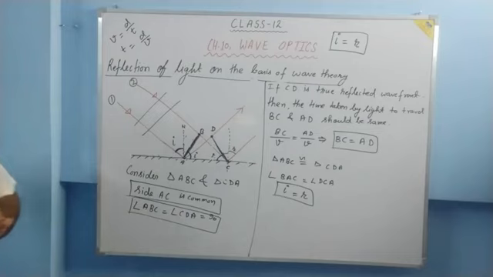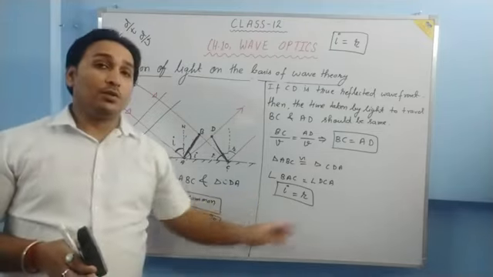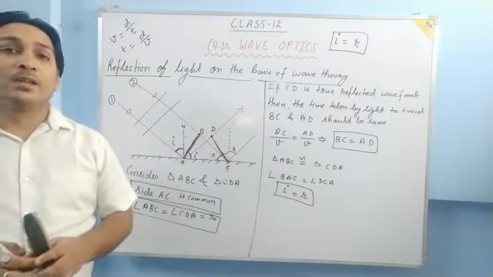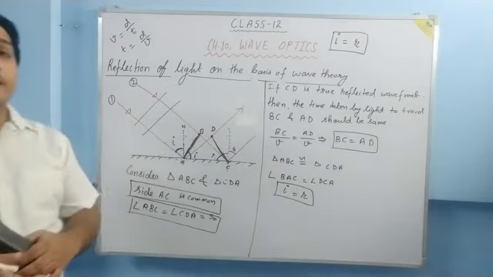So this is how, with the help of wave theory, we prove the angle of incidence is equal to the angle of reflection. Okay, now let us move to the next topic.